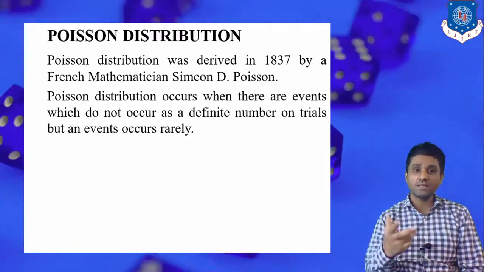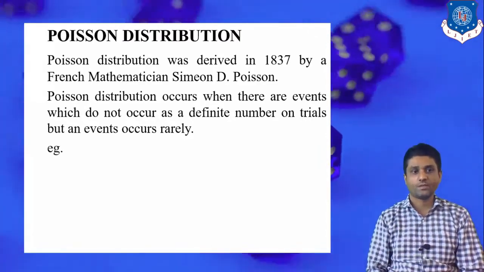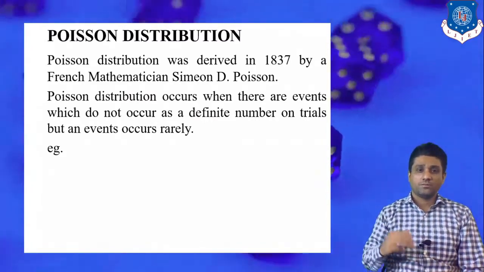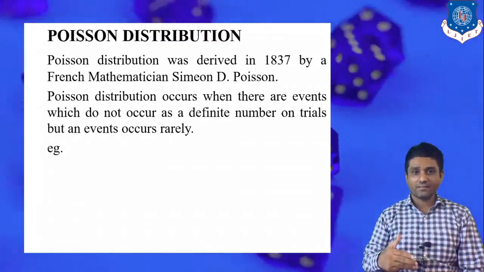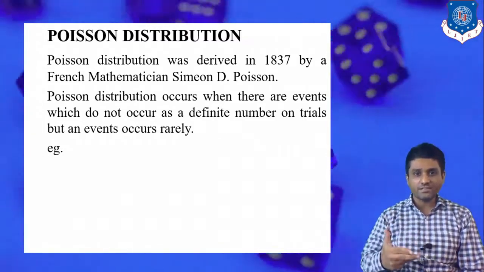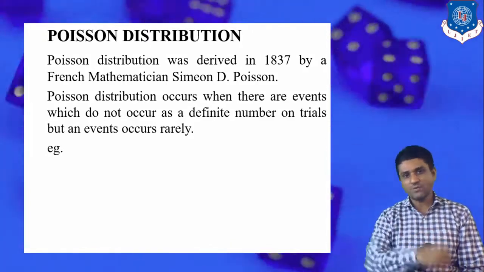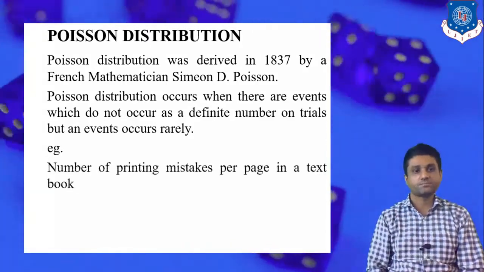These are the major differences between the binomial distribution and the Poisson distribution. To understand this more precisely, let us consider a simple example, so you can easily see how to distinguish the binomial from the Poisson distribution.